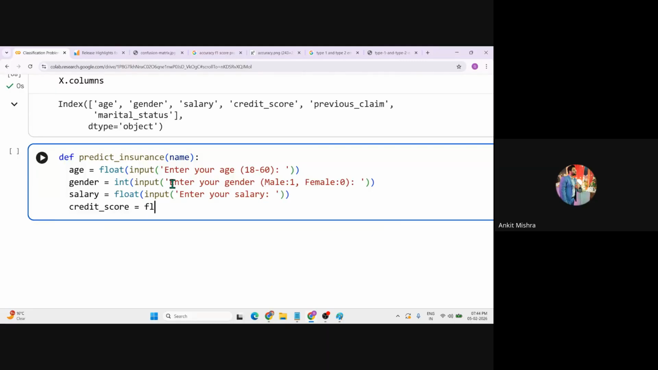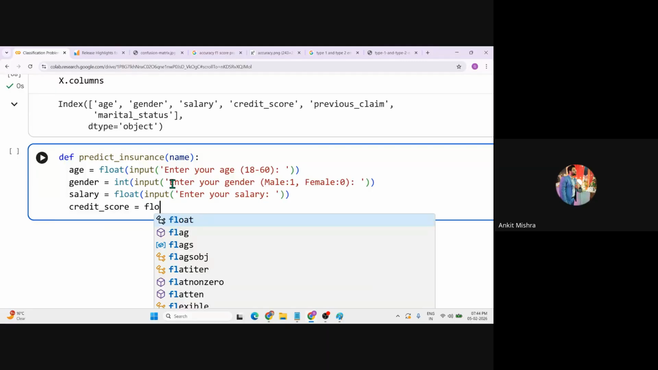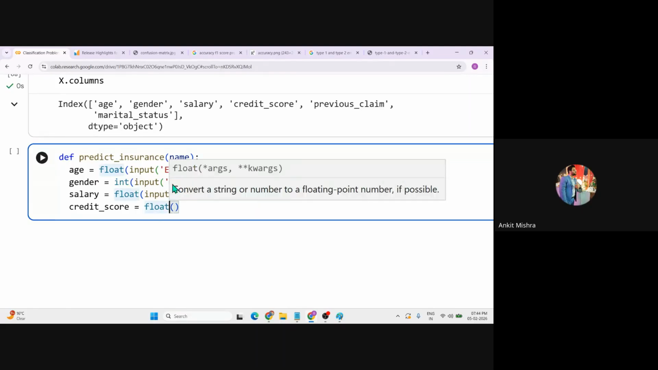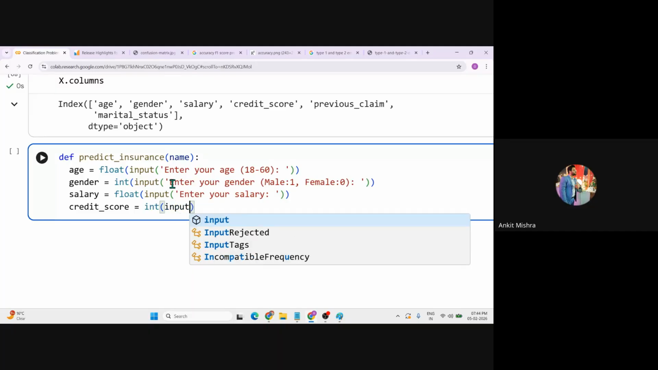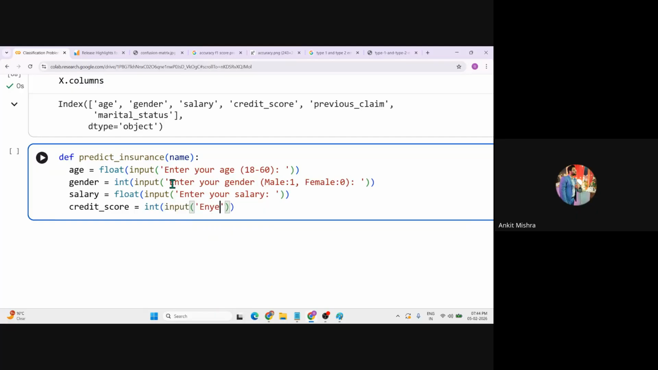And you can just convert this to float or integer as well. There's no such issue. Well, it's recommended to use the integer because we know that there is no credit score like 65 point something. It is a round or whole number. So you can just simply take it as an integer, right? Inside this input, enter credit score.